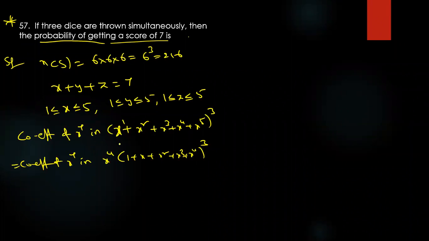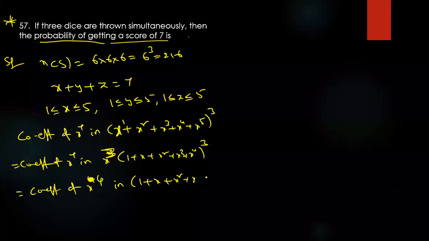Take x cube outside. So this is the same as the coefficient of... how to take? Taking x cube outside means you can find the coefficient of x power 4 in 1 plus x. That's the meaning.